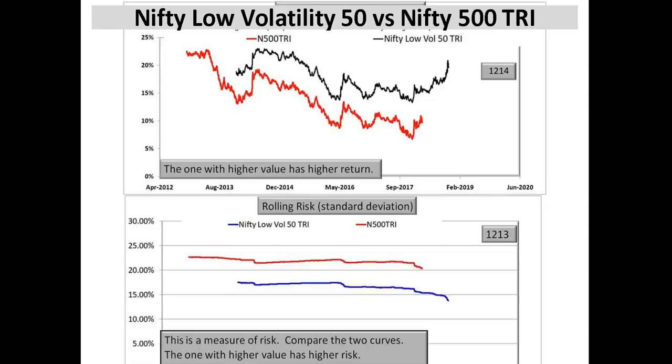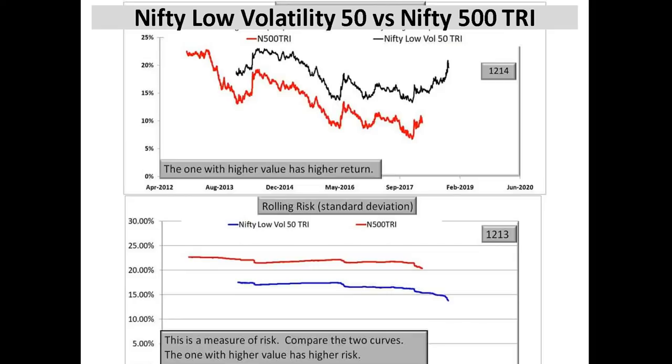Out of the top 300 from the Nifty 500, the 50 stocks with the lowest volatility are taken. So that's how the Nifty low volatility 50 is created.